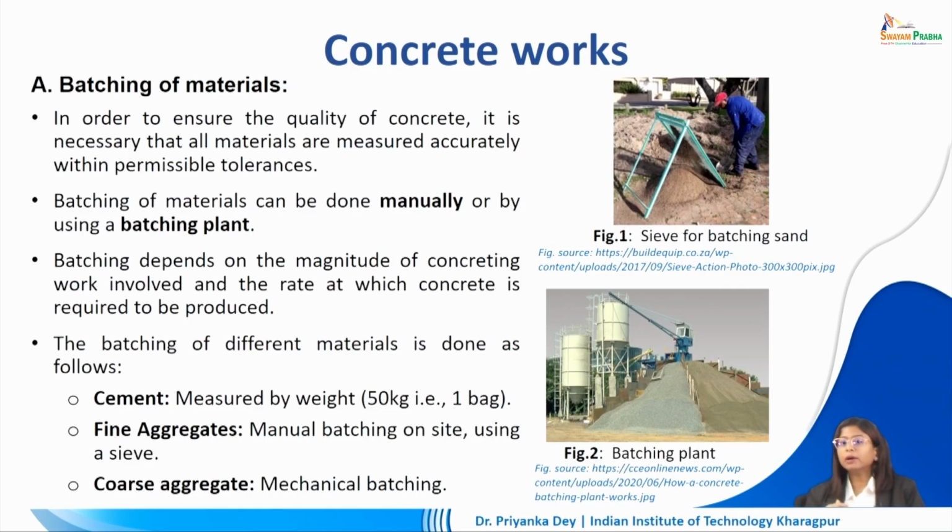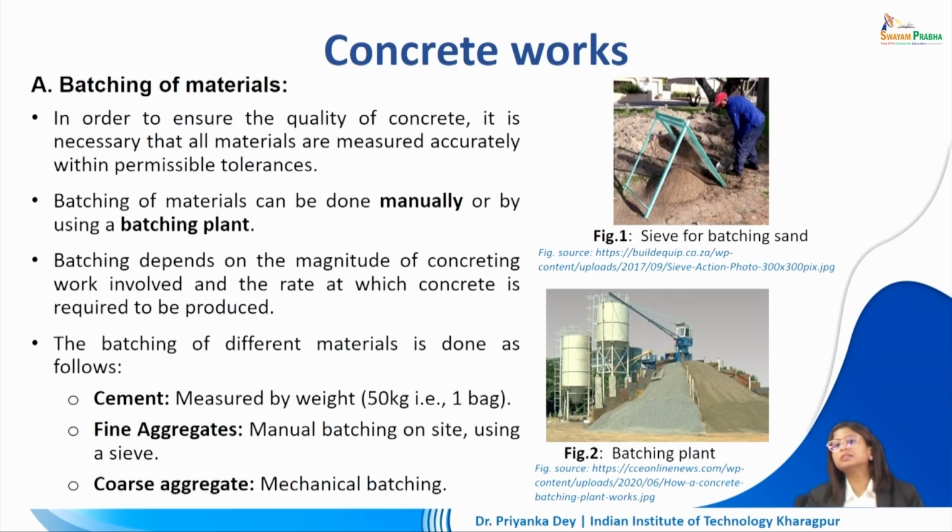be produced. Now if we are dealing with a small quantity and we are doing a small construction work, in that case we can do it manually. We can manually mix the different proportions together. But if we are dealing with a concrete work which requires much larger quantity of concrete, and not just that, we also need it at a fast rate. That is, we constantly need to supply the concrete for a major work.